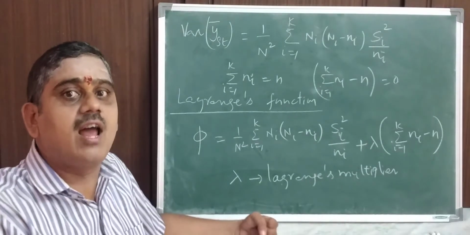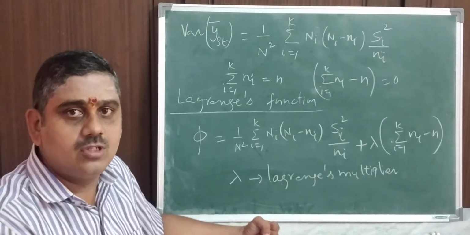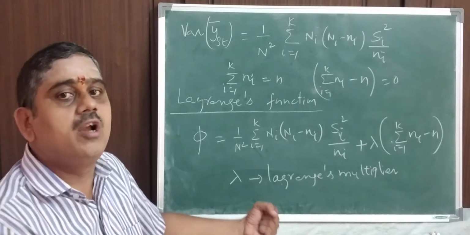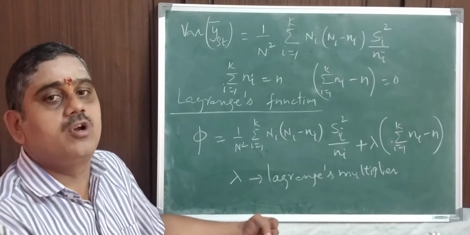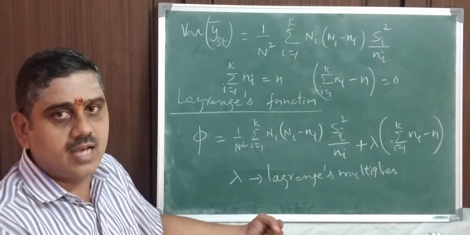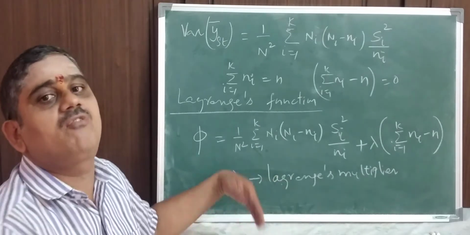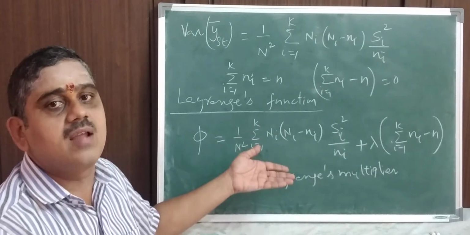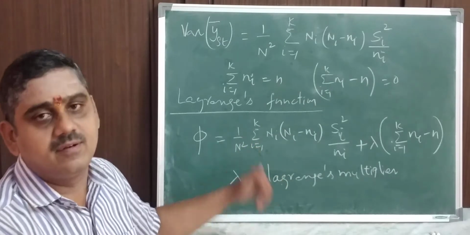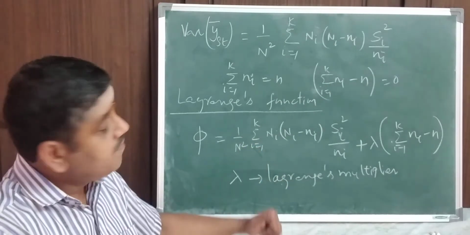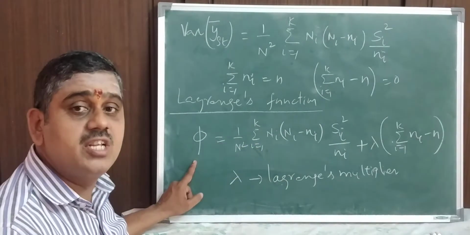We have to find the value of ni, which can be done by calculating the value of ni for the variations in the value of n. So therefore, the function is going to be minimized.